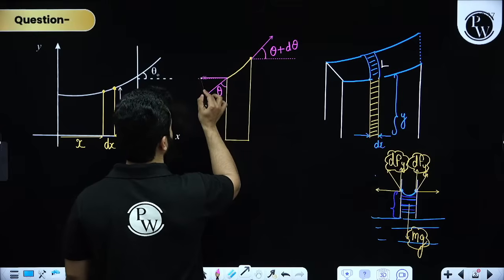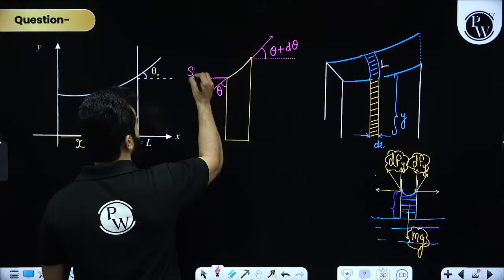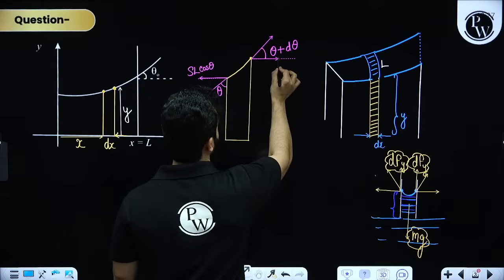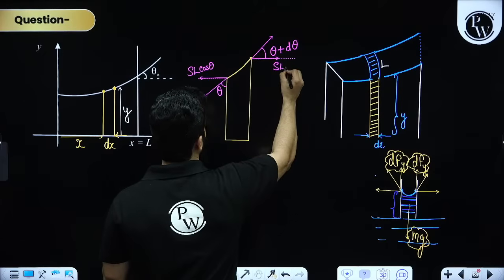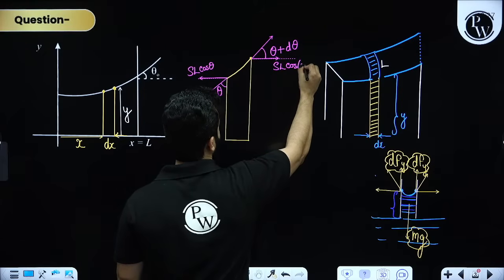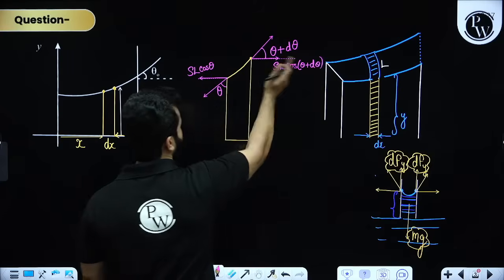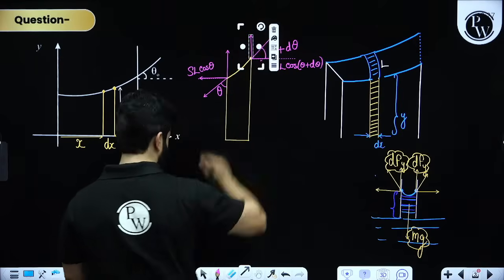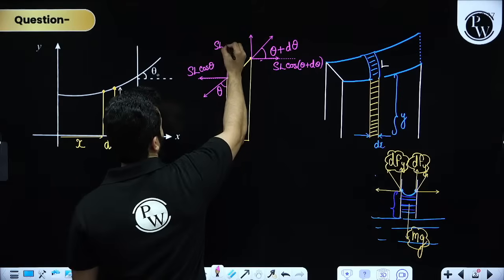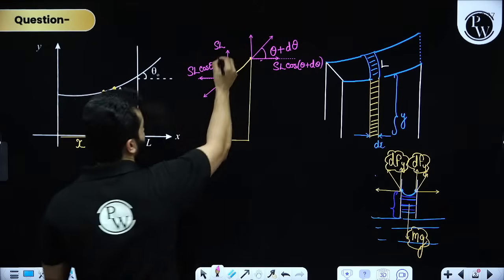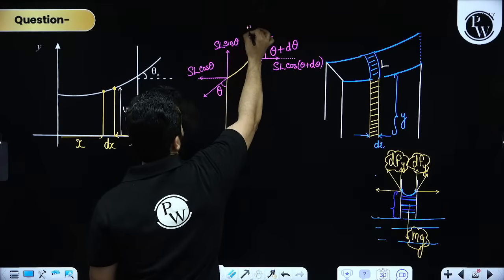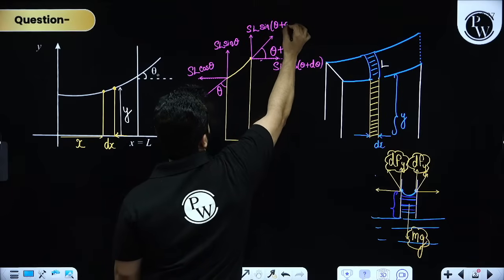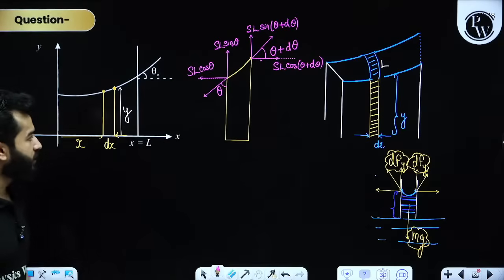We are going to say, okay, fine, this is going to be S multiplied by L into cos theta. This is going to be S multiplied by L into cos of theta plus d theta. We really don't care about the x components. What we care about is the y component over here and the y component over here. These y components are S into L, that is surface tension times length, into sine theta, and over here we have got surface tension times L into sine of theta plus d theta. We have got something like this, right?